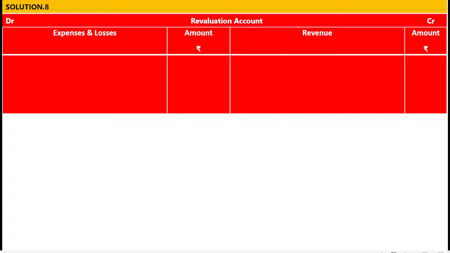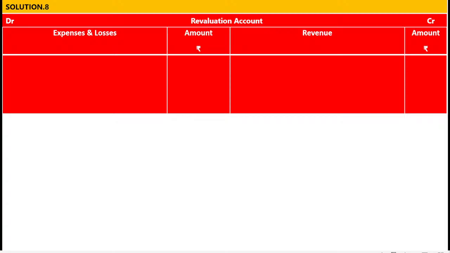PDD is a liability, decrease in the PDD, debit. Once again I am repeating it. 1000 PDD became 800 means there is a decrease in the PDD by rupees 200. Decrease in the PDD debit. Because of decrease in the PDD, another side effect is increase in the revenue credit. So journal entry is PDD account debit to revaluation account. It means PDD account is debited, revaluation account is credited.